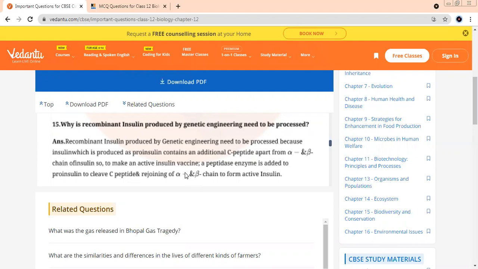Ma'am, read. Yes, Pichi. Tell me. How many chains and what was it? Please explain the answer. In proinsulin, 3 chains are present, that is alpha, beta, and C-peptide chain. And on maturing, C-peptide chain is removed.